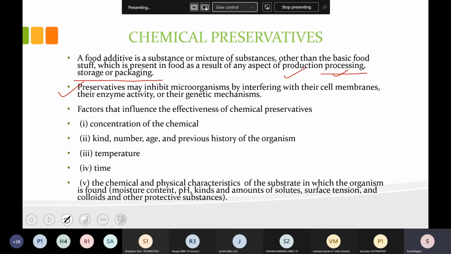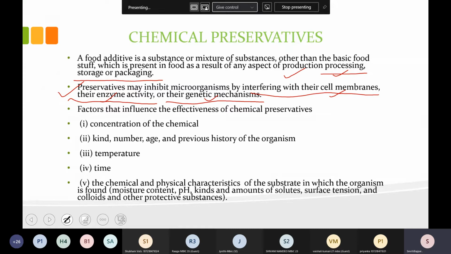These preservatives may inhibit the microorganism by interfering with their cell membrane, their enzymatic activity, and their genetic mechanism. So these are the three interferences which these preservatives are doing, and they are inhibiting microbial growth. So by this, the chemical preservative will be active.